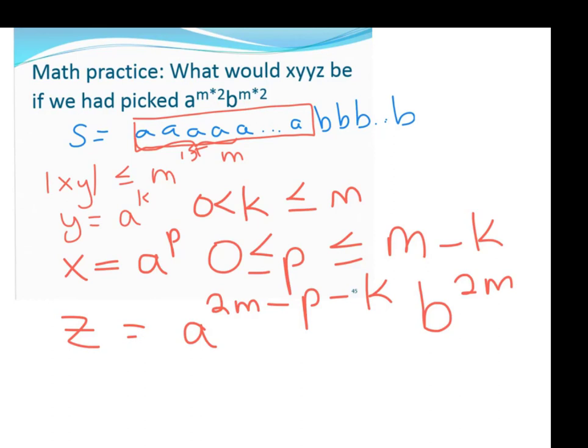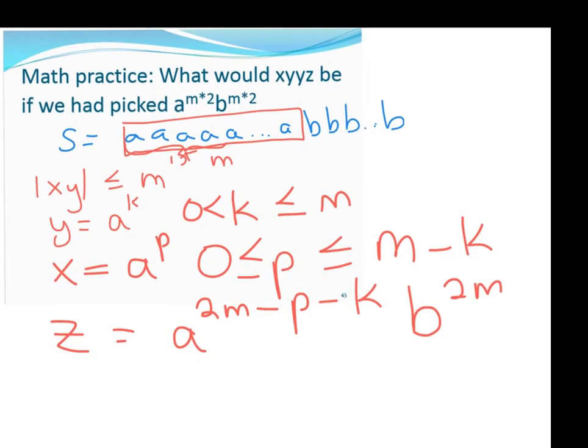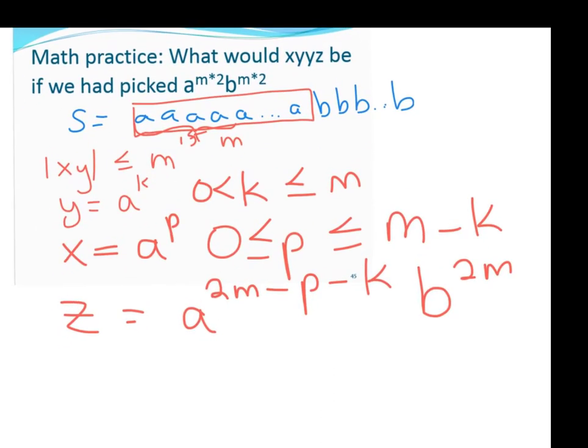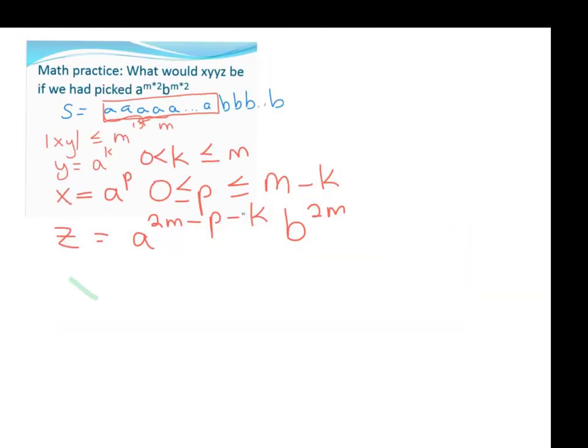And we figured out our x, y, z, and if we were working on the pumping lemma proof, we could say, well, let's figure out what x, y, y, z is, because that's supposed to be in our language.